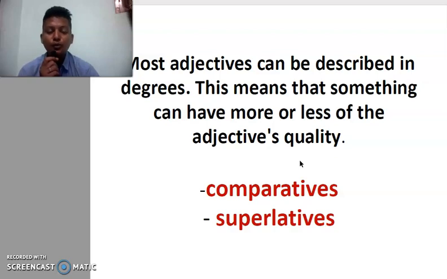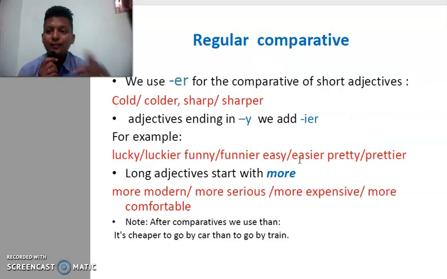Let us go to comparative. The name itself shows that we are comparing one to another. Cold is an adjective, and when we compare it with another, colder. Sharp, sharper. What we do is add er in the comparative form, and sometimes we add ier: lucky, luckier, funny, funnier.